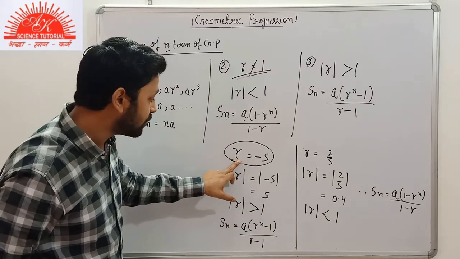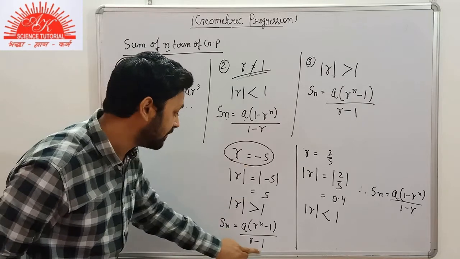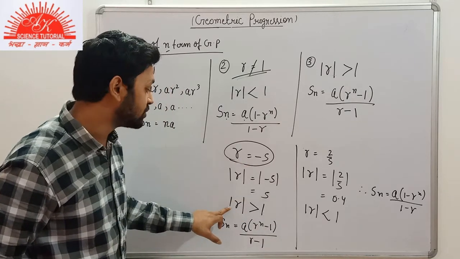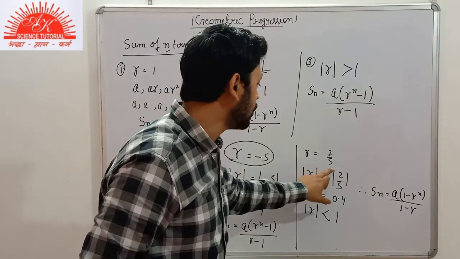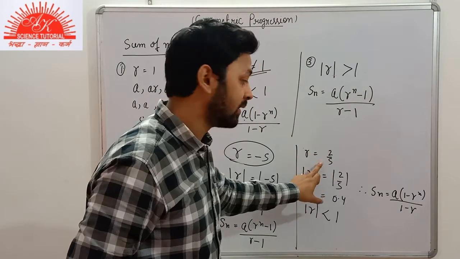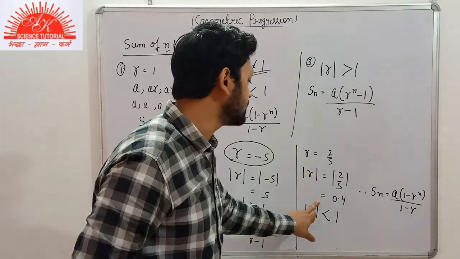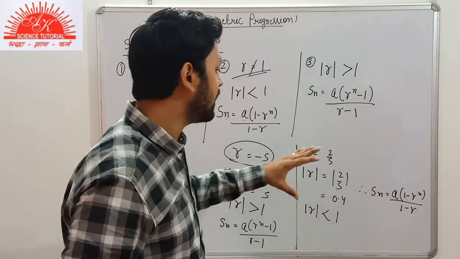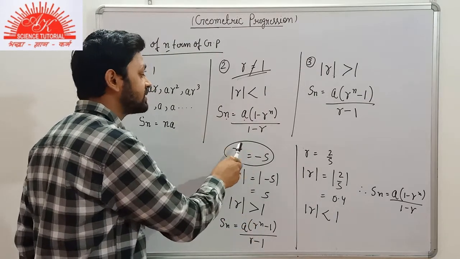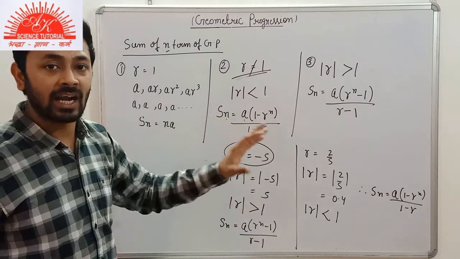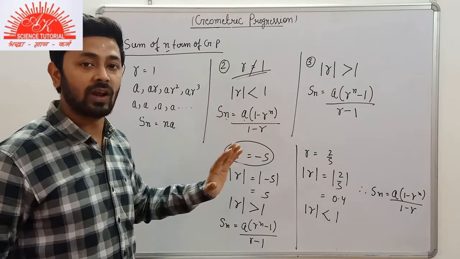So we will substitute the value of R, minus 5, in this formula, not the absolute value. In the same manner, the value of R here is 2 by 5 and the absolute value of R is 0.4. So whenever we have to substitute the value, we will substitute the original value of R in that part, not the absolute value.